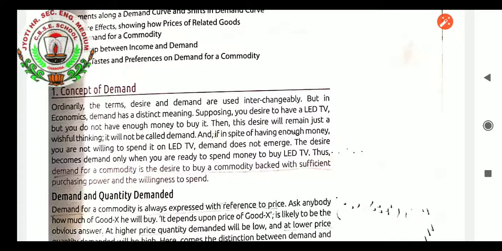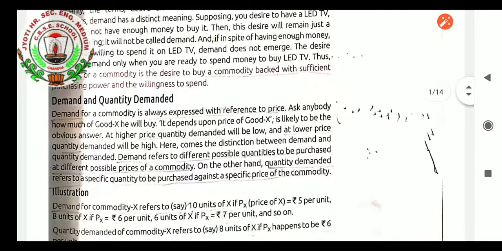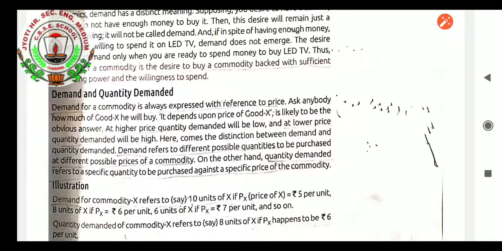Definitely, this willingness to spend is also a very important part, because some people have money and they wish too, but they are not ready to pay, so that will not be demand. Demand means three things: you must have the desire to buy a commodity, as well as sufficient money to purchase it, as well as willingness to spend. Then it will be considered as demand.